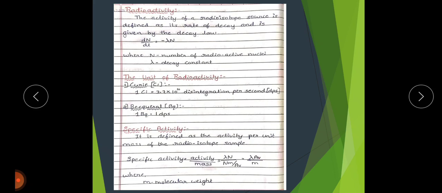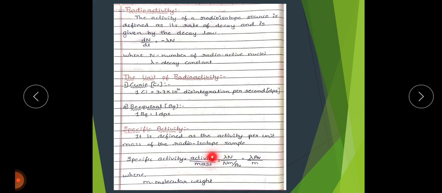The next, specific activity. Specific activity is defined as the activity per unit mass of the radioisotope sample. So specific activity is equal to activity divided by mass.